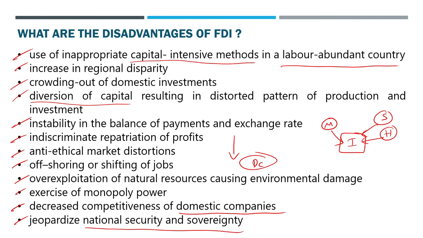Of course, it's a different story. Just because it may jeopardize, we will not stop FDI altogether. It will not happen like that. It is a balanced approach. In some cases where we clearly know that there is a problem with such companies and organizations, then yes, they can be banned. Otherwise, other companies can have a little bit of watch kept on them. But definitely any company which is so powerful, big multinational organizations, can sometimes jeopardize national security also. These are all the disadvantages of FDI.